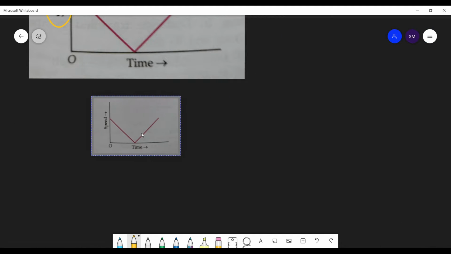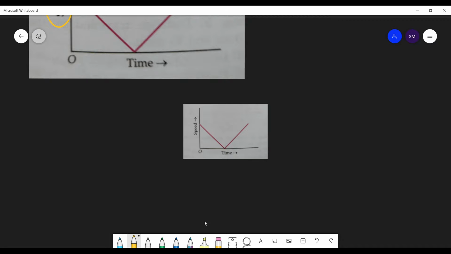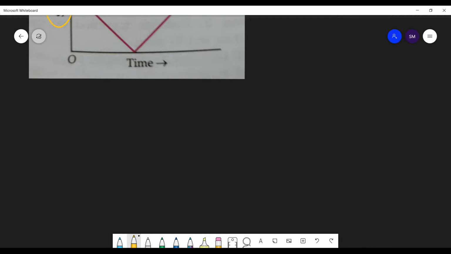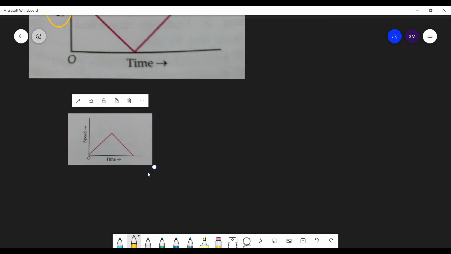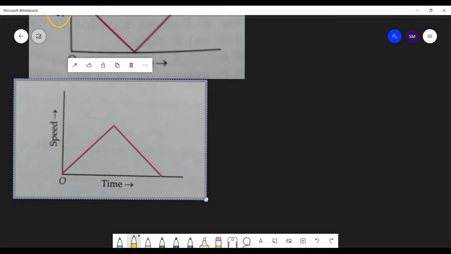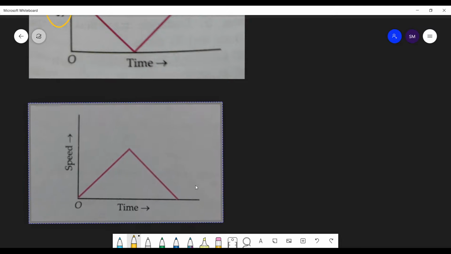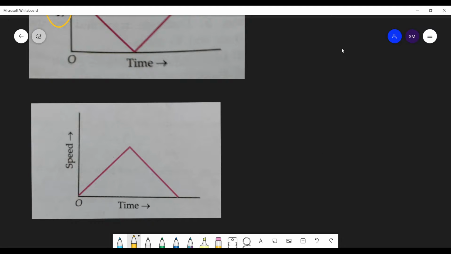Now what about this graph we have already done? What about this graph? Here what is happening? Speed is increasing, reaches maximum, and then decreasing.